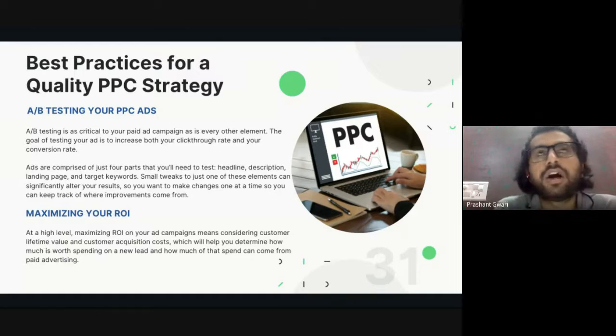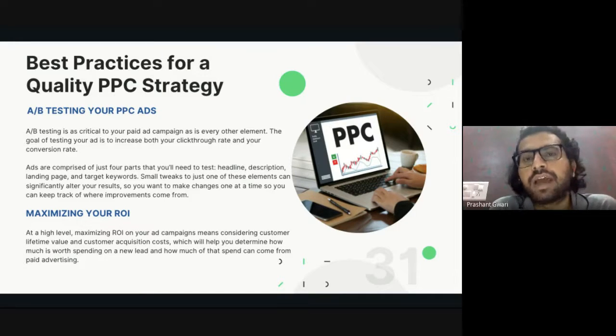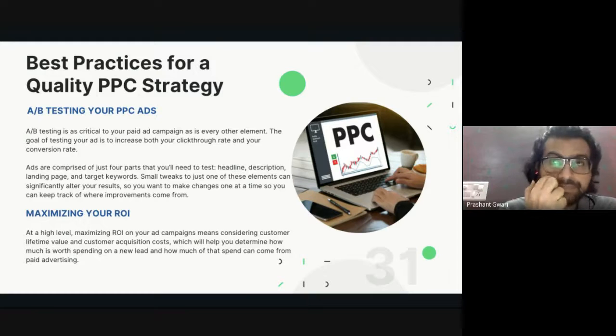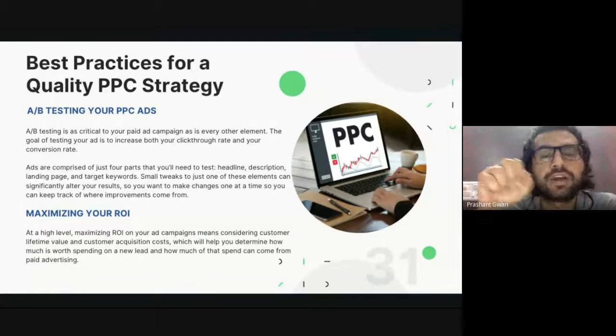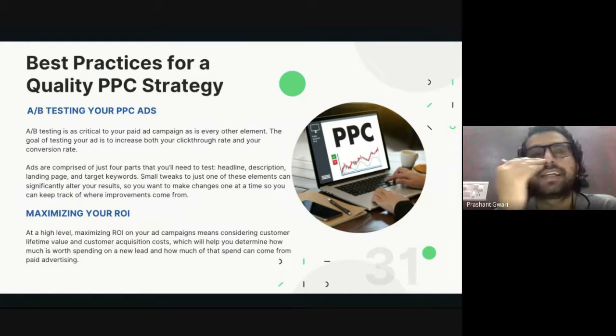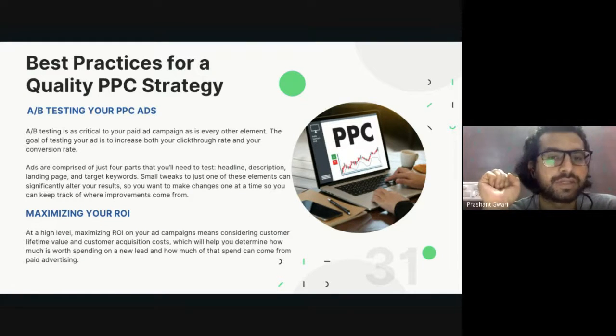A/B testing on search engine pages is much easier compared to social media advertisement. Why? Because the elements for testing are limited here. To test A/B testing on PPC, the elements you have are only headline, description, landing pages, and targeted keywords. That means you will choose different headlines for different advertisements and do A/B testing on those, or you will create different descriptions for different advertisements and do A/B testing, or you choose different landing pages and do A/B testing, or you choose different targeted keywords and do A/B testing on them.